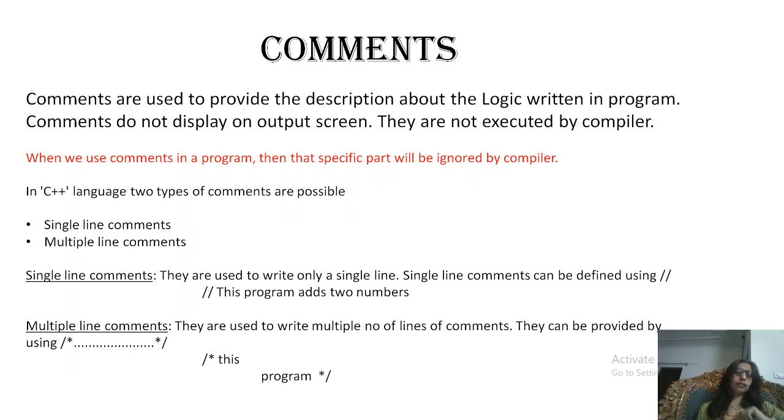And comments also have a very special use in debugging. Sometimes we want to hide a particular piece of code so that we can see the effect of the other portion of the code. So that particular portion can be put inside comments. It's a very different use of comments, but it is very helpful in debugging.